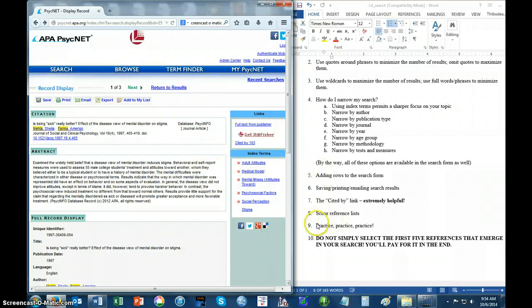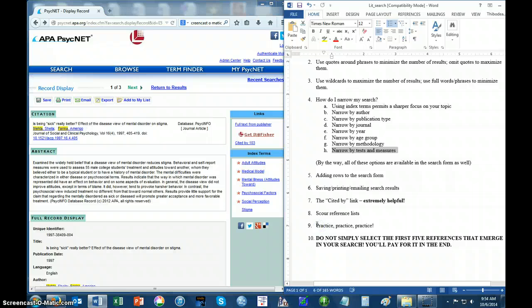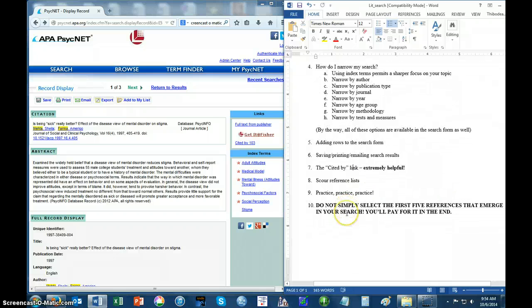As always, practice is really important. The more you do this, the better you get at just figuring out little tricks and little ways of getting to results that are especially relevant to what we're trying to do. And then the last thing I think is really important. This says don't simply select the first 5 references that emerge in your search. You'll pay for it in the end.